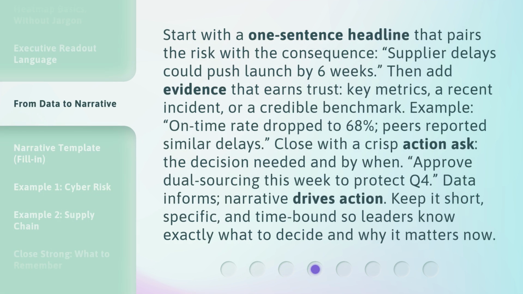Start with a one-sentence headline that pairs the risk with the consequence. Supplier delays could push launch by 6 weeks. Then add evidence that earns trust: key metrics, a recent incident, or a credible benchmark. Example: on-time rate dropped to 68%. Peers reported similar delays. Close with a crisp action ask, the decision needed and by when. Approve dual sourcing this week to protect Q4.